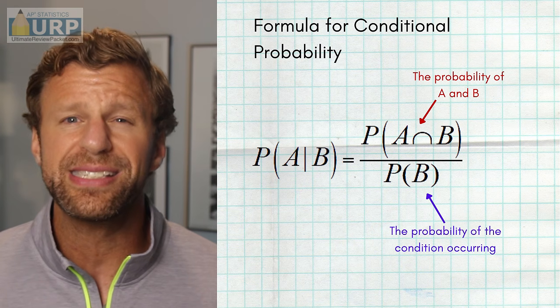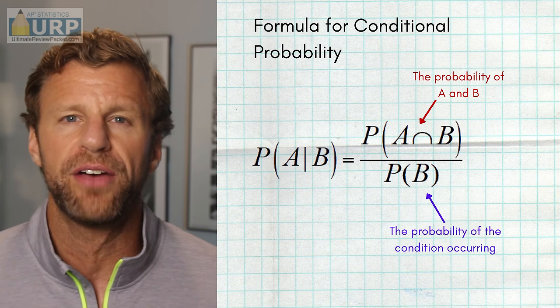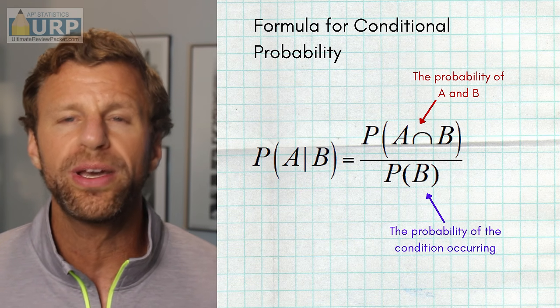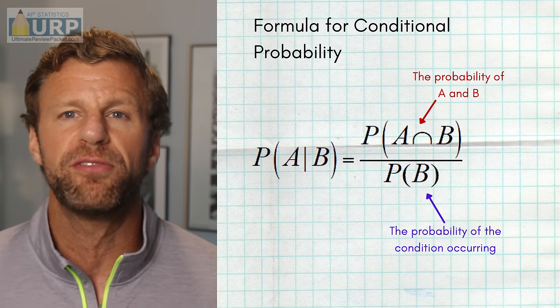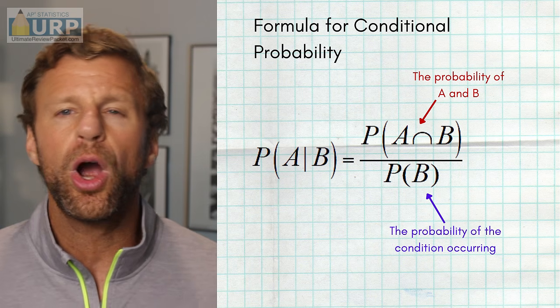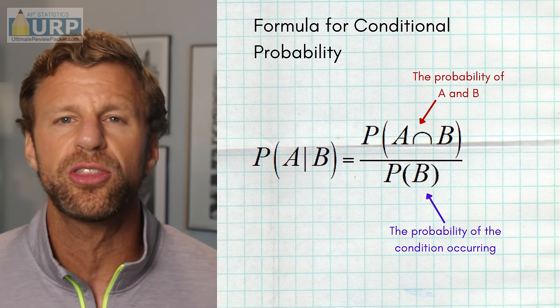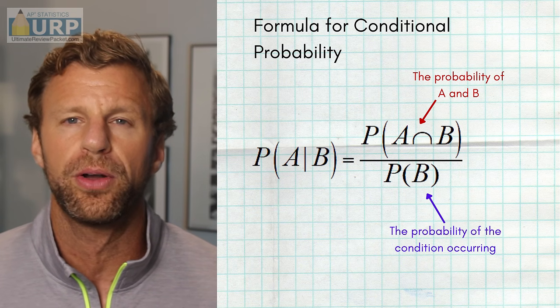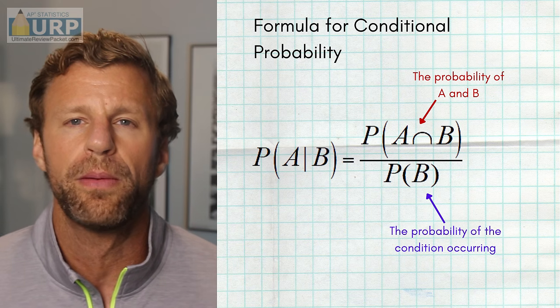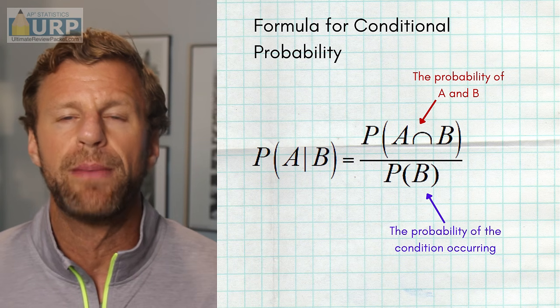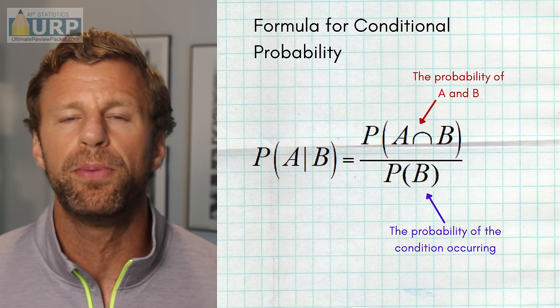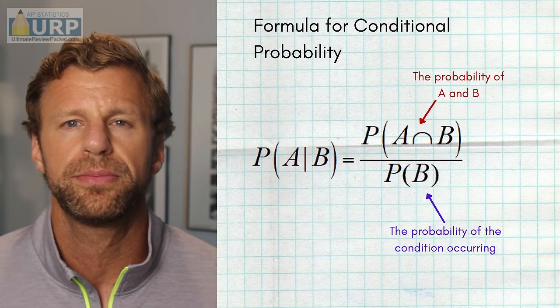And we have a really simple formula to find the probability of A on the condition of B. All we've got to do is take the probability of A and B divided by the probability of B, the condition. So regardless of what letters we use, just know that the formula for conditional probability is to take the probability of both events happening at the same time in the numerator, divided by the probability of the condition in the denominator.